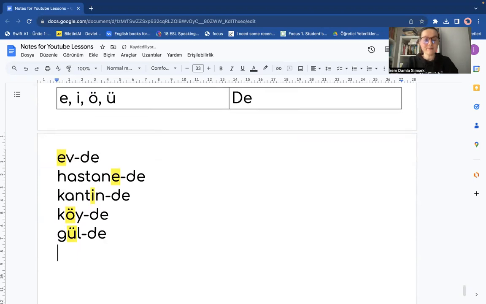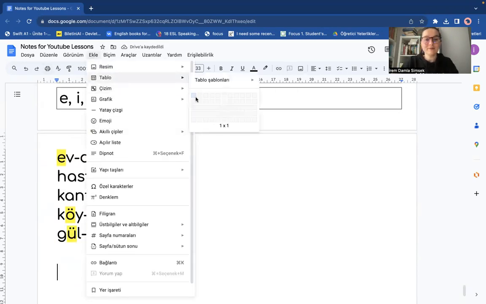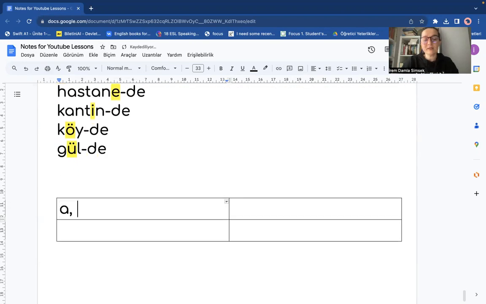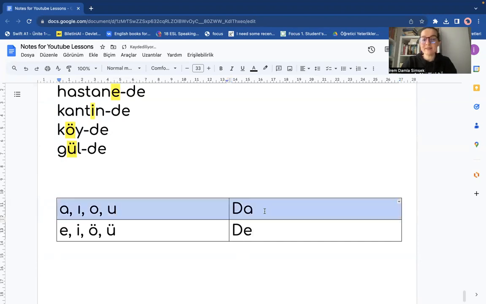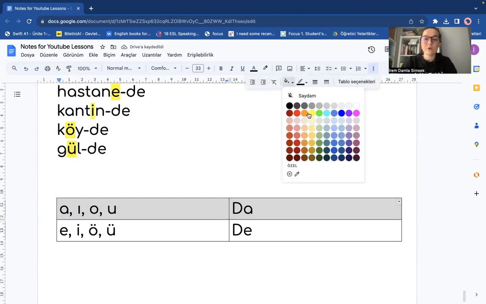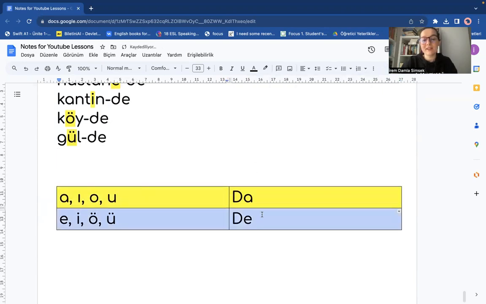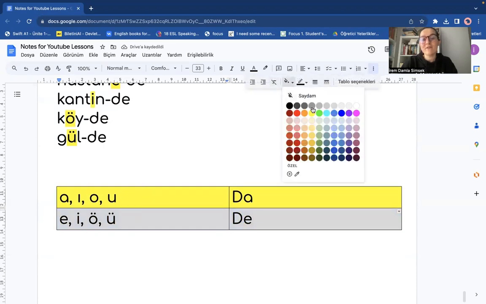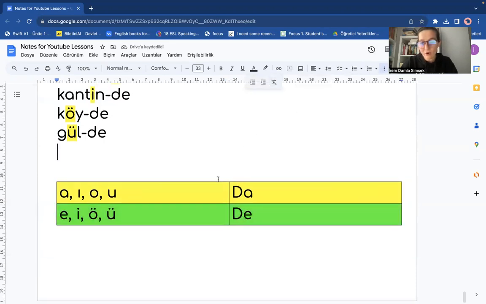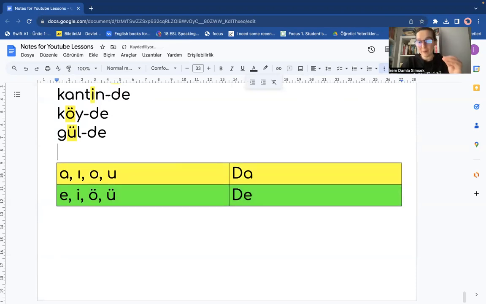So the rule here is, let's write them all together. If the final sound is a, o, u, we have to continue with da. If the final vowel of the word is e, i, ö, ü, we have to continue with de. This is our rule. This is the standard actually. You have to check the final vowel of the word to adapt the suffixes.